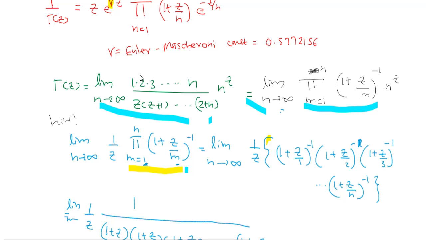So if z is here, then n raised to z will be there. Okay, so this step I have proved. Now let us proceed.